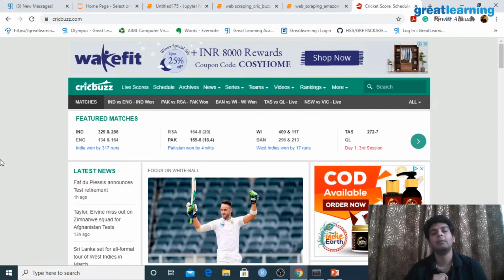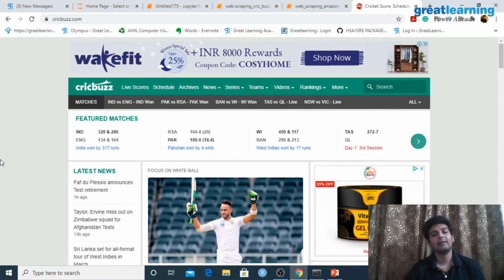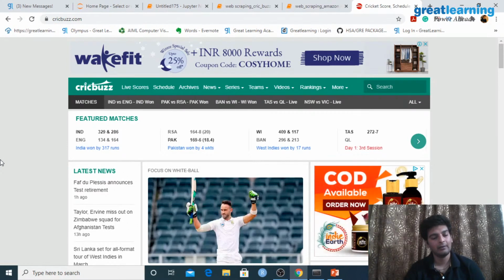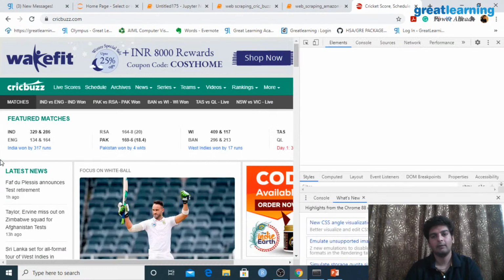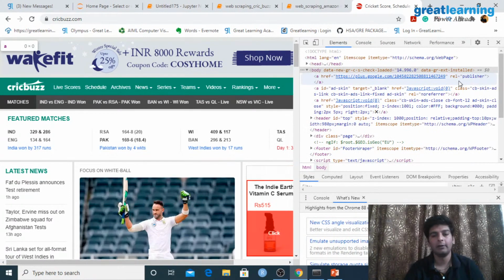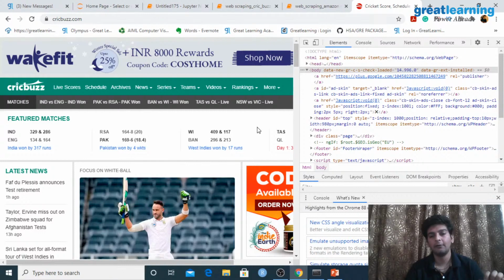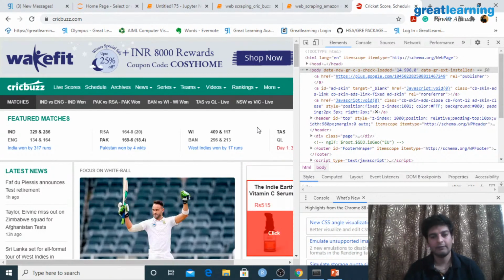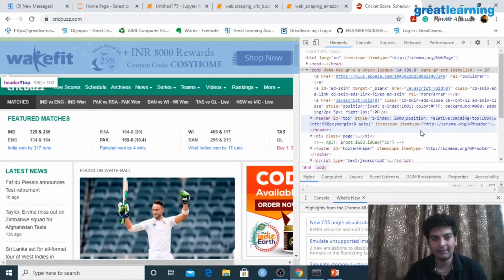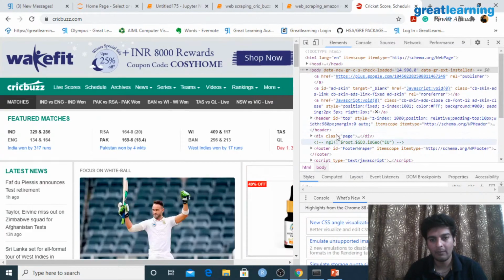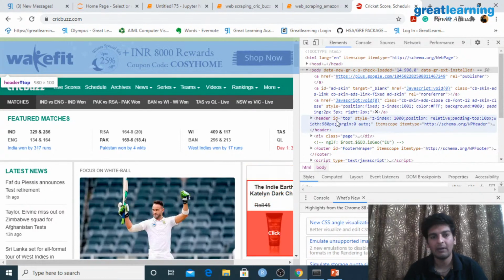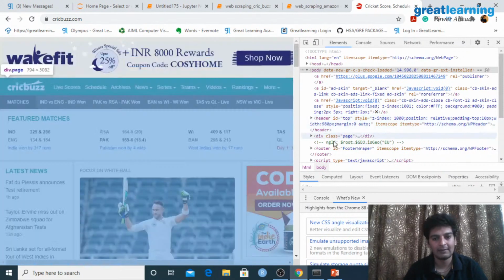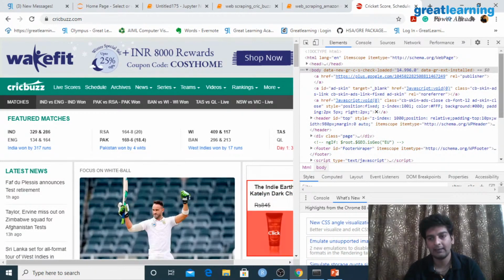Now before I explain the code, let's inspect this website. If you have to look at the source code of this website, press Ctrl+Shift+I. So I've got this console window over here. How did I get this? I pressed Ctrl+Shift+I, and when you press it, you get all of this data over here. As you see, as I'm moving my cursor over here, certain parts of the website are highlighted. Right now I have my cursor at the top, and you see that the top part of the website is highlighted. When I bring it down, you see that this part is highlighted.